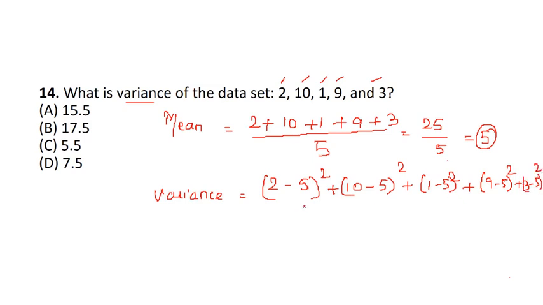So we will subtract the mean from each of the numbers given, and then we will square that difference, and divide by the count. So it will come as 17.5. So B will be our correct answer.